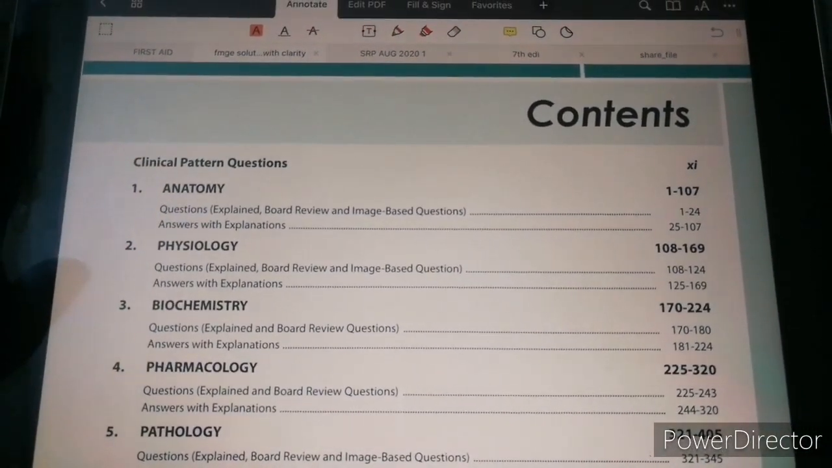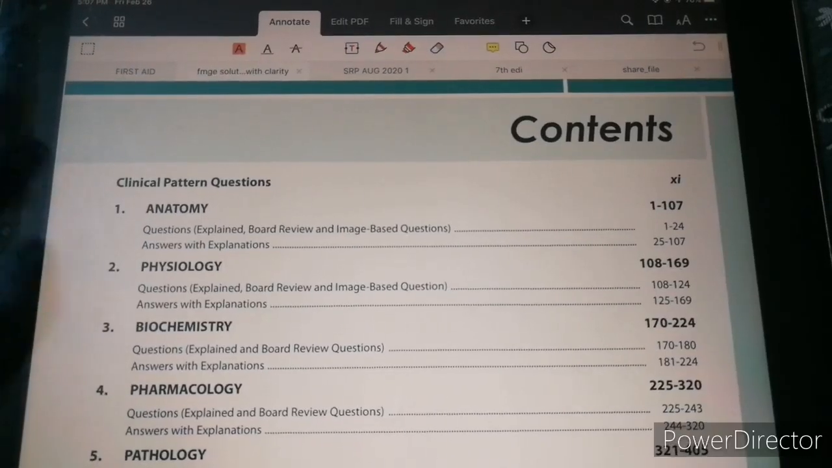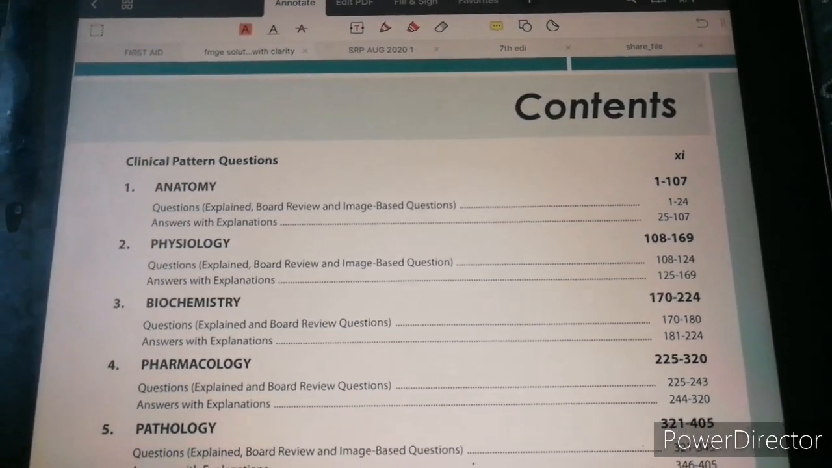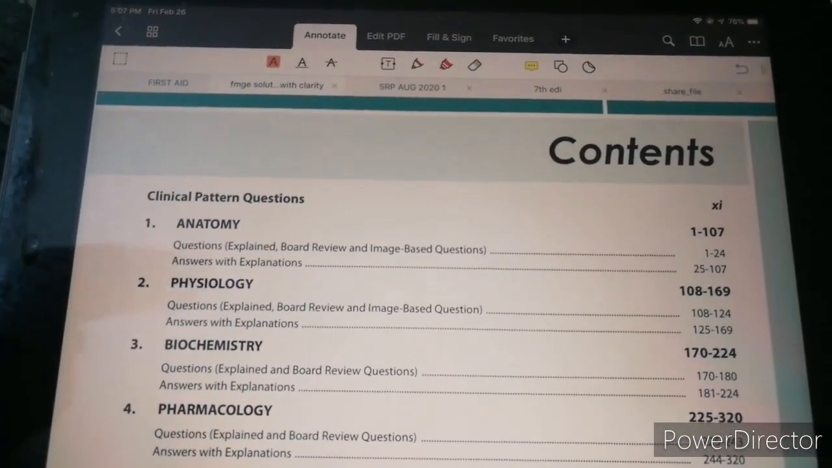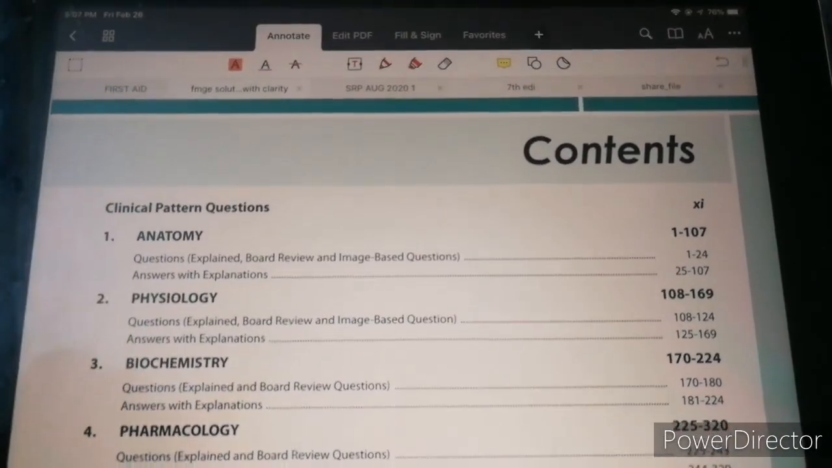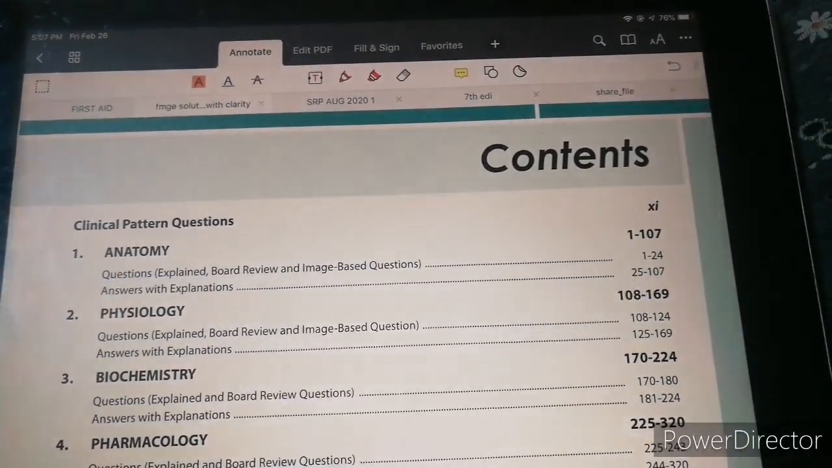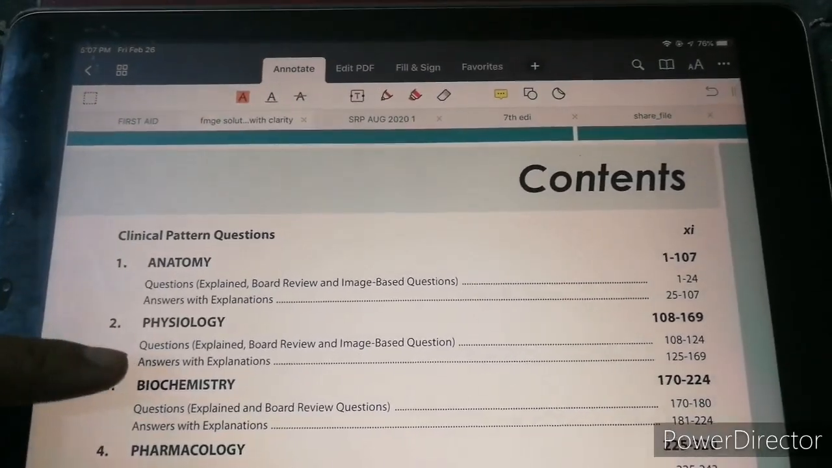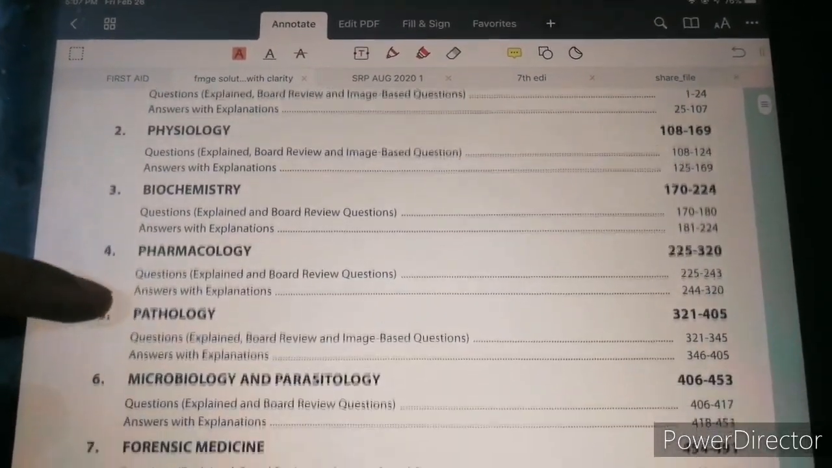In the beginning are the questions: the questions explained, board review, and image based questions. You can see the answers after you finish the whole thing. Answers with explanations are only found at the 25th page. So that's one thing about this book.